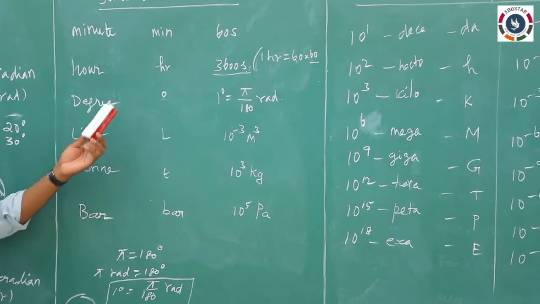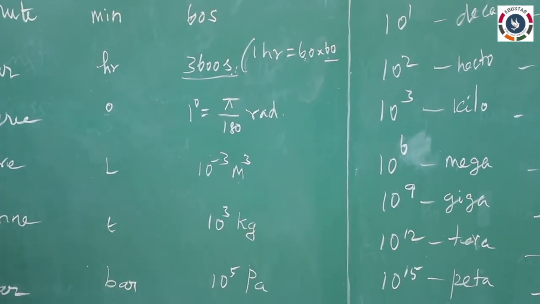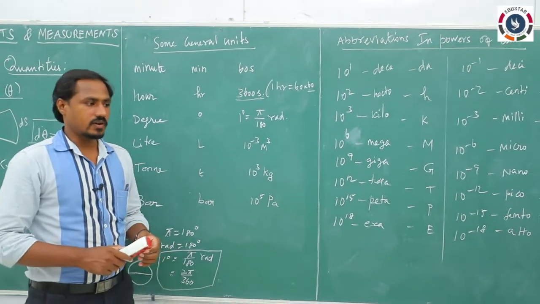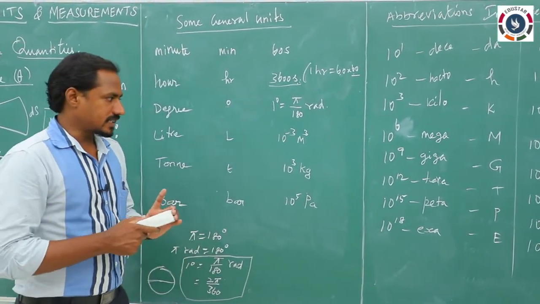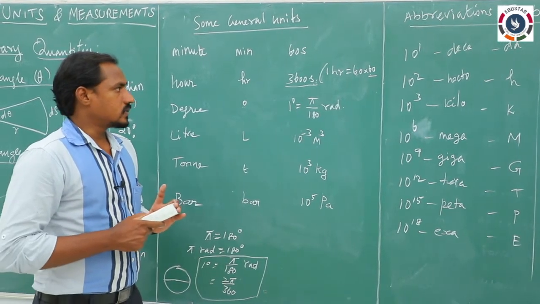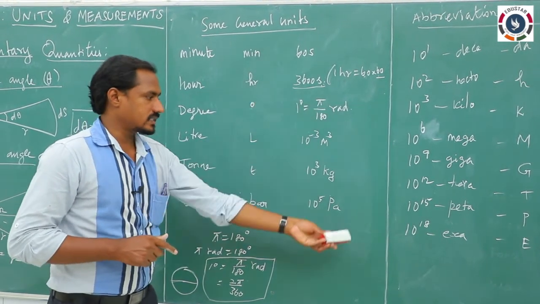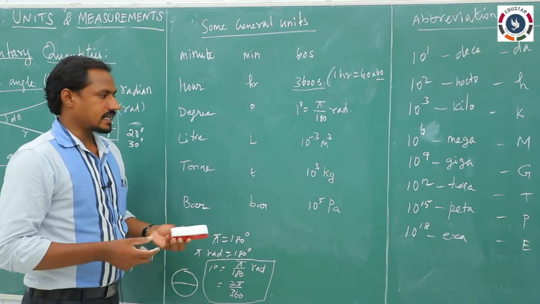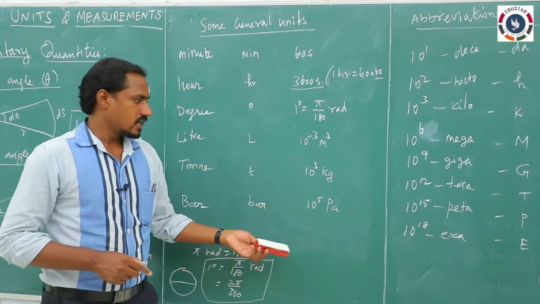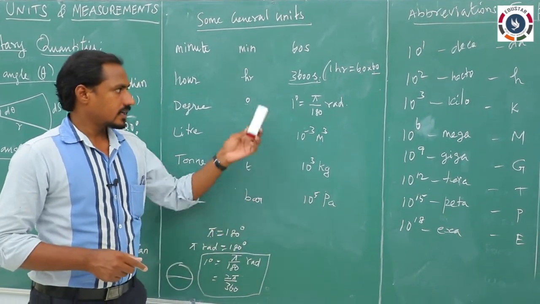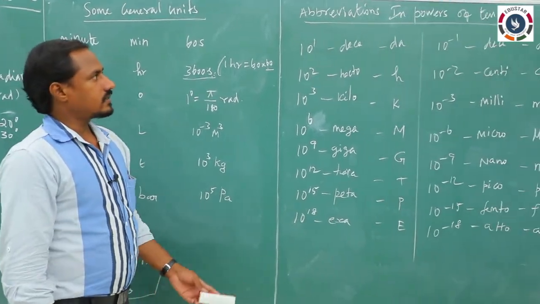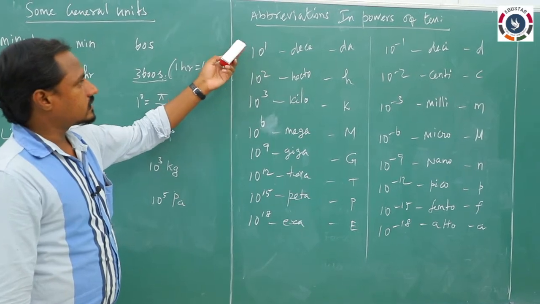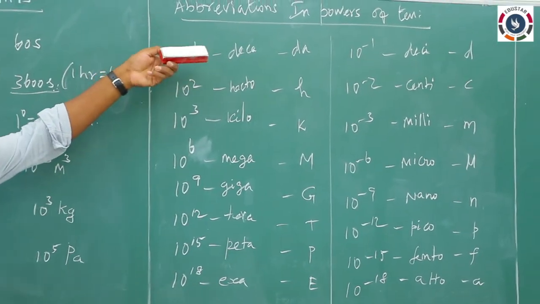Every unit should be written in the form of SI units while solving numericals or calculating dimensions. We should use only SI units. SI units are the internationally accepted standard units. So for solving the numericals, we use some powers of ten.